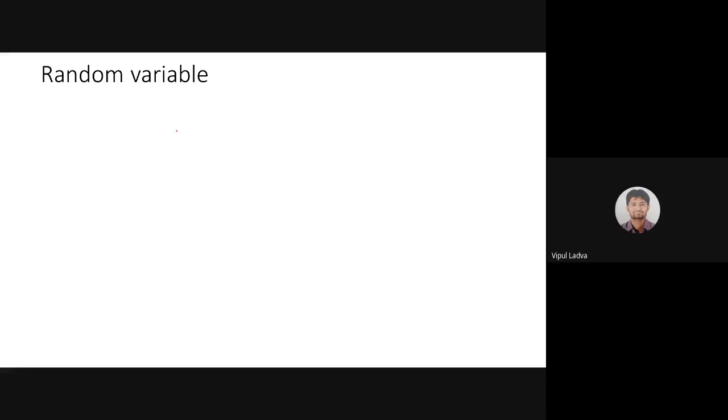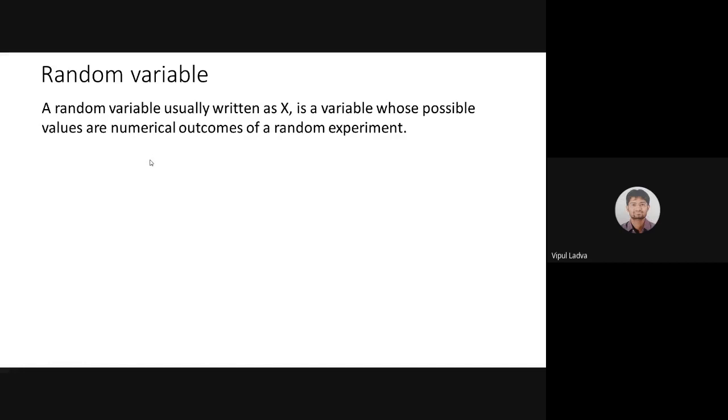What is a random variable? A random variable is usually written as capital X or capital Y. Usually we label a random variable by either X or Y. It is a variable whose possible values are numerical outcomes of a random experiment. Suppose I am dealing with one random variable. Let me choose my pen from here.